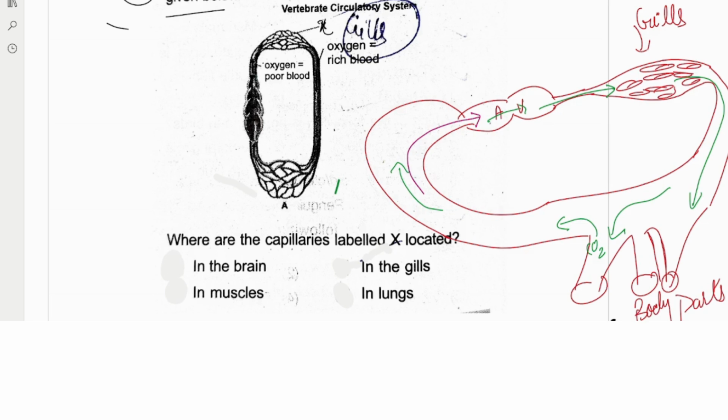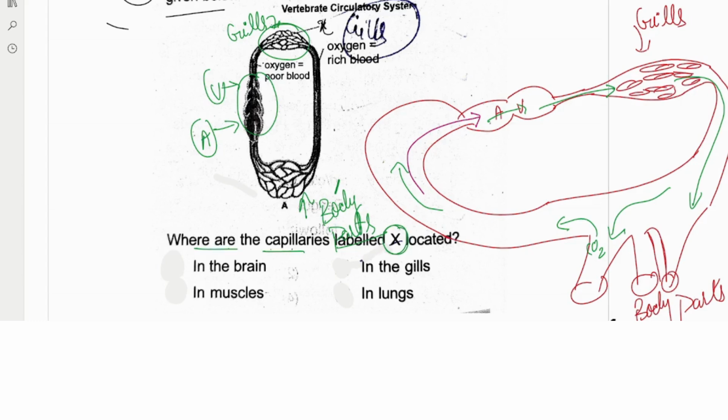That is the single circulation present in them. This part indicates the gills and here it indicates the heart. Atrium, then ventricle, then gills, then oxygen rich blood goes to the body parts. What they are asking in the question is where the capillaries labeled X are located. It is actually the gills. So we'll go with the second option.